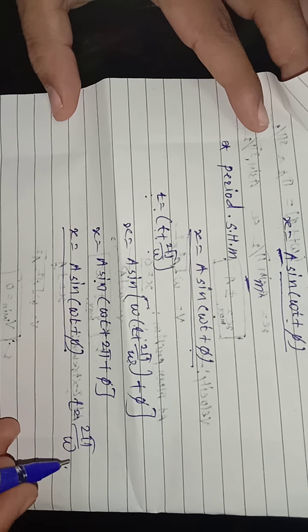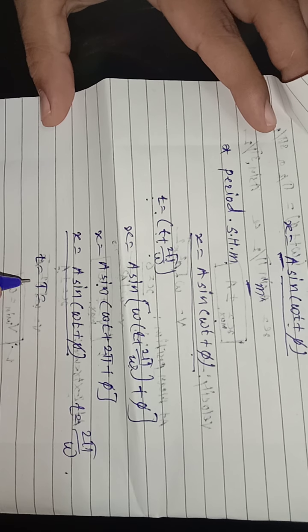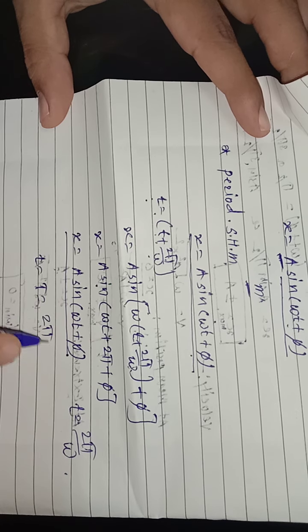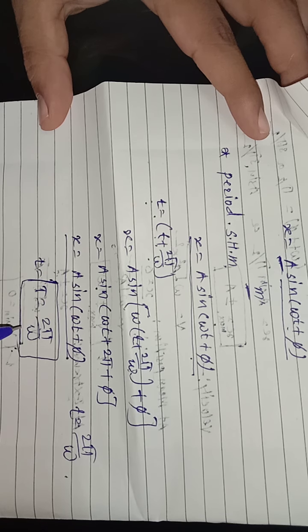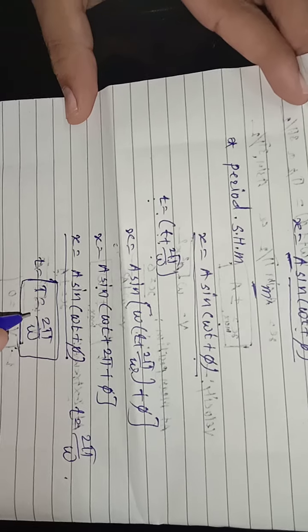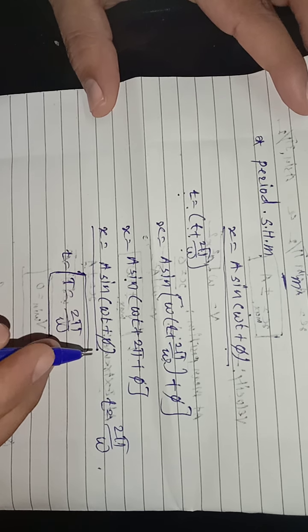And that's why we can write that small t is equal to capital T, the time taken by the particle to complete one oscillation, that is capital T is equal to 2 pi upon omega. We got another formula for the period of SHM: T is equal to 2 pi upon omega.